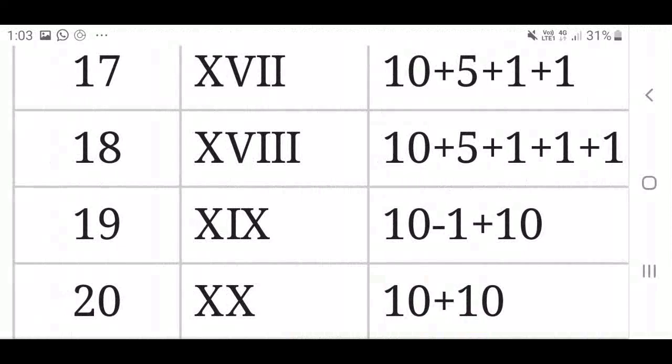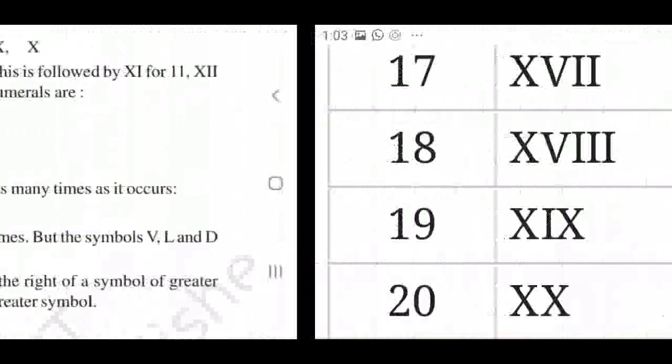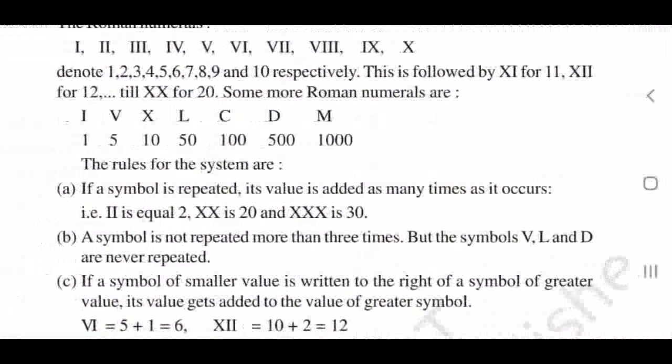Okay, what we were studying, how to write the numbers in Roman numerals. In very rare cases, or in some cases, you were subtracting. In all other cases, you just added. That is, to write the Roman numerals, we have to follow some rules. By using the rules, in some cases it is subtracted, but in other cases it is added. So 1, 2, 3, 4, 5, 6 and all, you have just written now.